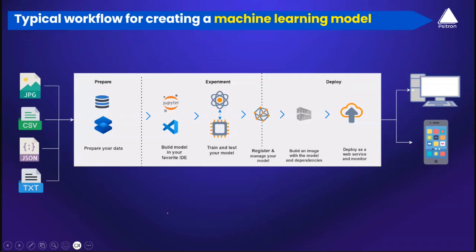Let's now talk about a typical workflow of creating a successful machine learning model. I'm not talking about complete end-to-end automation or something like that. I'm talking about the minimal prerequisites for any organization to build a successful machine learning model. It can be classical machine learning models, large language models, or Gen AI models. So let's say the journey starts from the data, correct?